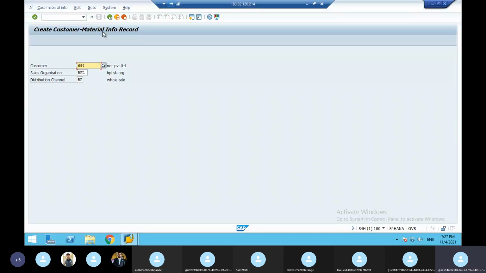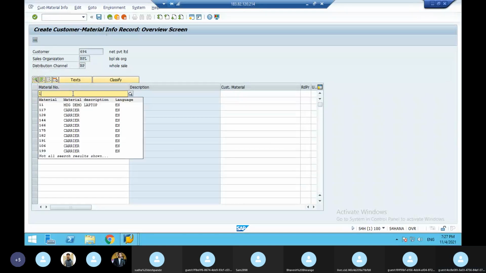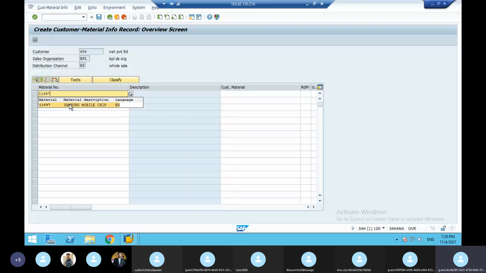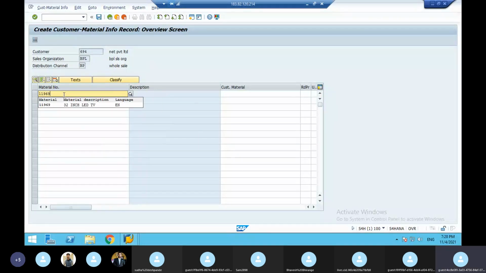Whatever it may be, this master data is also important. So here you have to give the customer number. Just now I created a customer, that is 694. Press enter. Sales organization, distribution channel. Your material, 697, I think. What is the material number we have created? 969. This is the material I created.